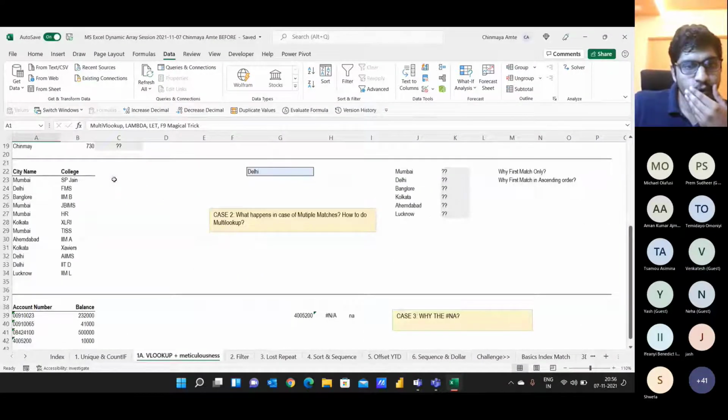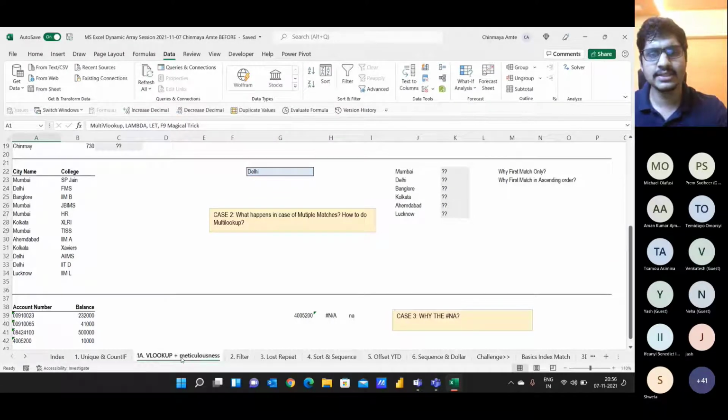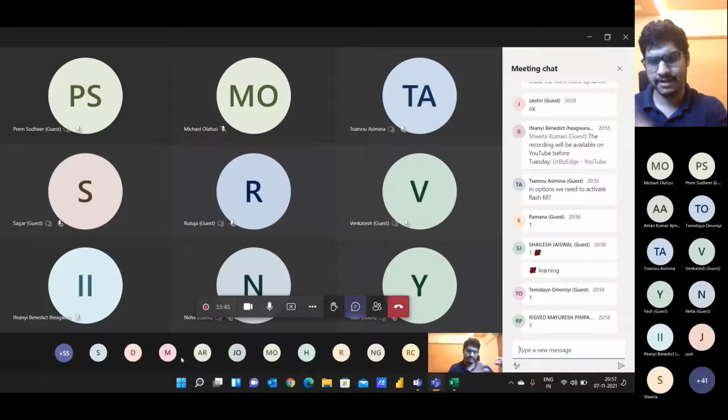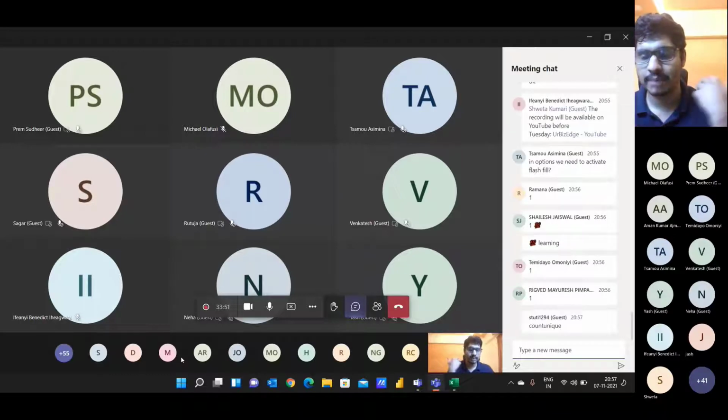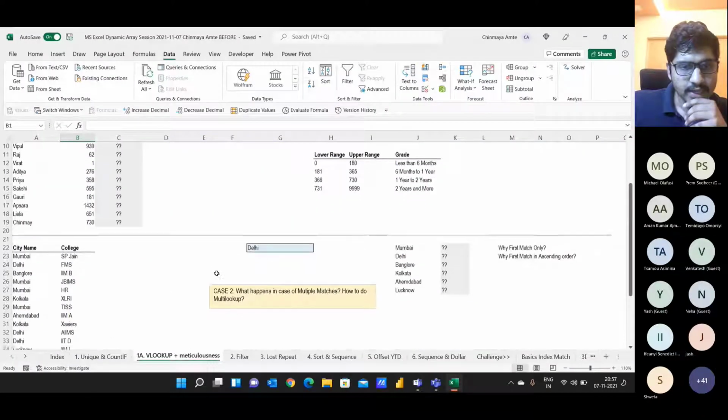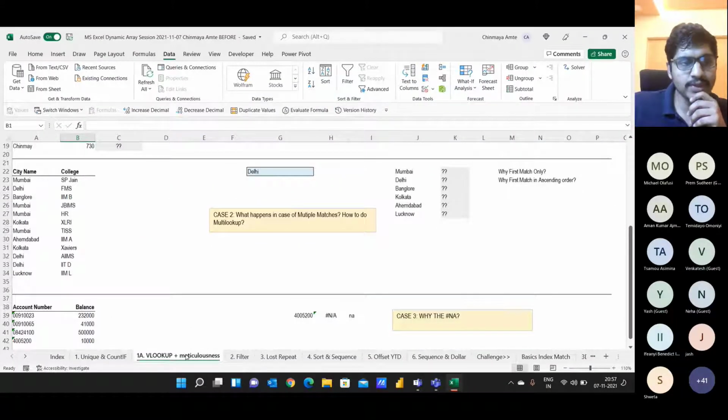Now let's move to a new example. Let's come to the tab VLOOKUP plus meticulousness, and this example is going to be a bit heavier. So just try to be with me and have full concentration. In case someone wants to grab a quick sip of water, just do it and come back. Let me introduce this data set.